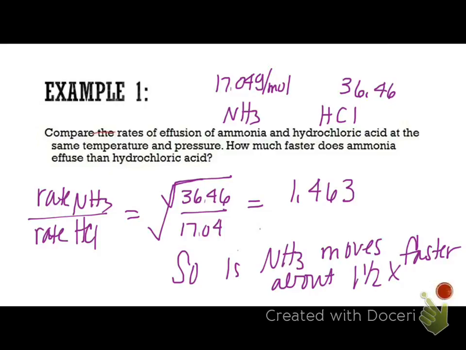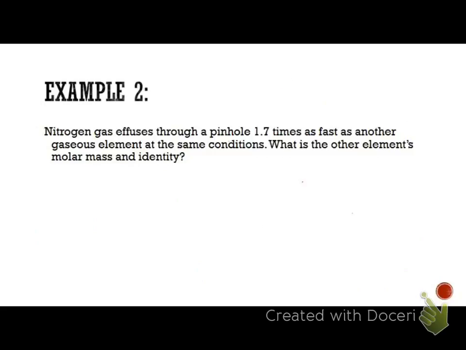But what if they give you this one? This one is telling us that nitrogen gas effuses through a pinhole 1.7 times faster than another unknown gaseous element. So you could almost use this to figure out what an element is if you knew it was an elemental gas. In this case, it's elemental, so we'll be able to figure out the molar mass and compare it to an elemental gas on the periodic table.